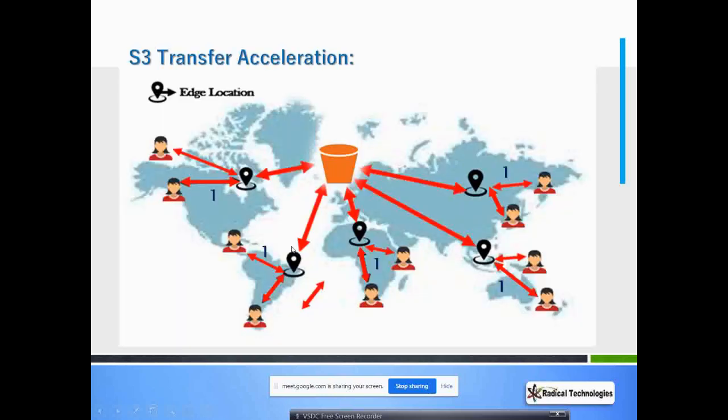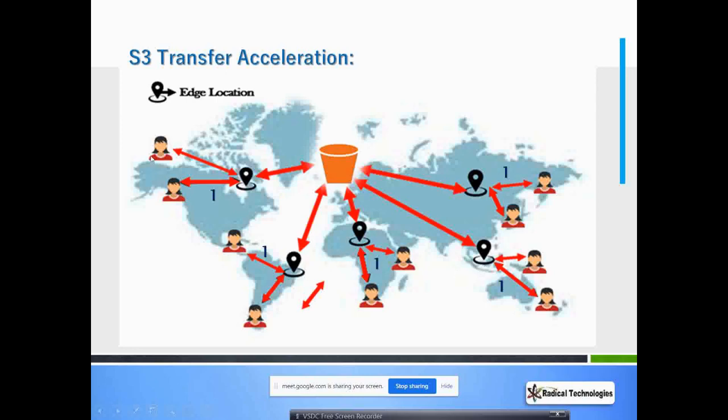So how will it work? Previously, as I told, this diagram you have seen. Assuming that you are in India and your bucket is in this location, previously you were uploading your file directly to S3, from here to here, right? But it is a very long distance, so it is taking time. So what you can do is upload your data to the nearest edge location.